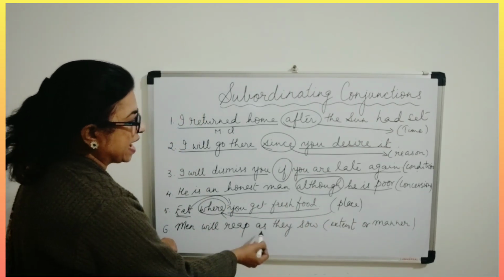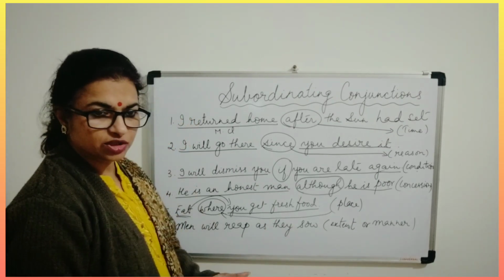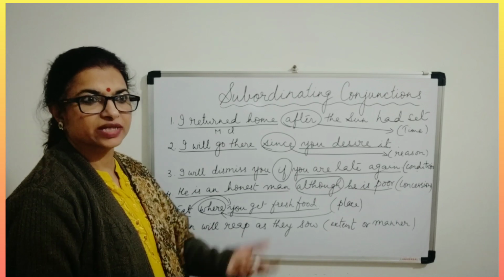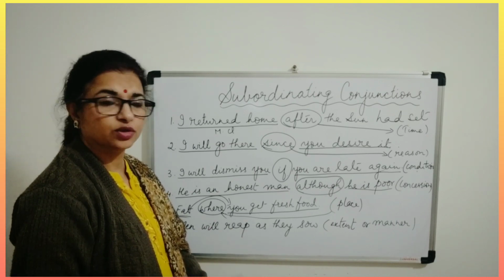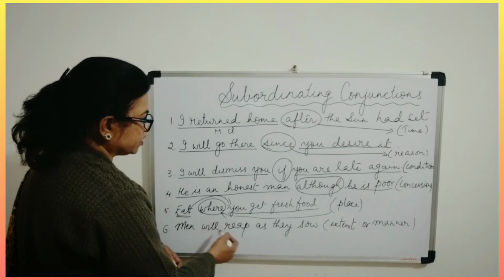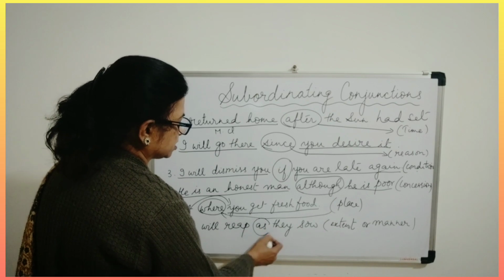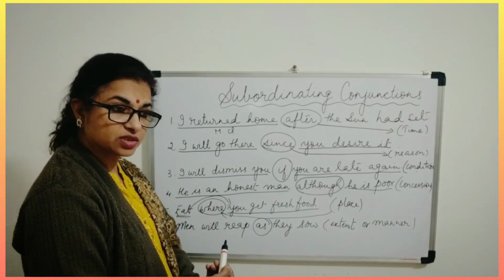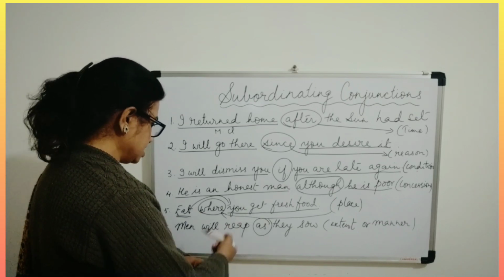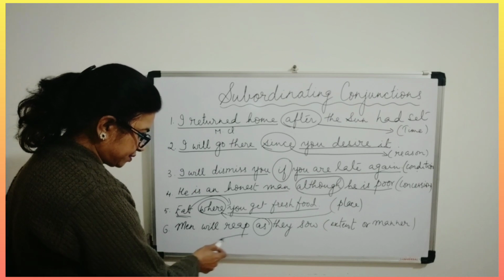Now come to the last one. Men will reap as they sow. Obviously, whatever things you do, if you are honest, you will get nice things, good things. If you are not, obviously you are going to suffer for that. So that is, men will reap as they sow. As, what is this? As, we also use for comparison also. So as is your conjunction here. So men will reap.